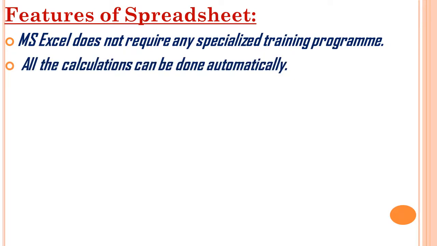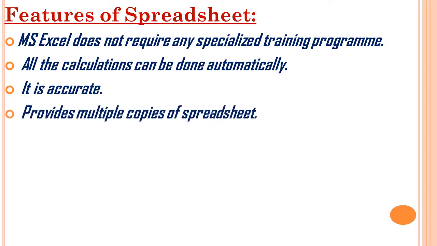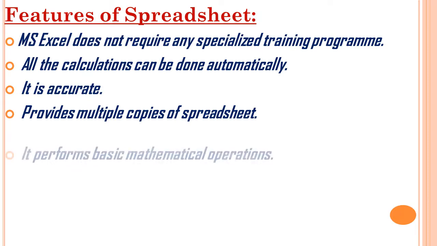All the calculation can be done automatically. Example, addition, subtraction, multiplication, division, everything will be calculated easily, automatically also. It is accurate in the sense error free. No error will be there. Provides multiple copies of spreadsheet. Yes, right. If you have typed something in one sheet, you can take a copy and make one more copy also. Number of copies you can make.